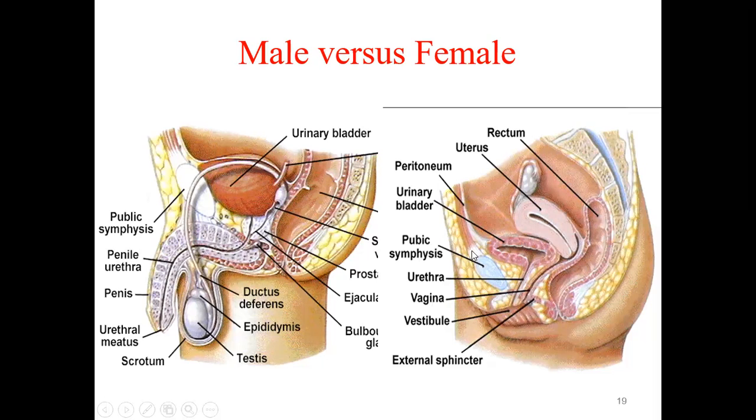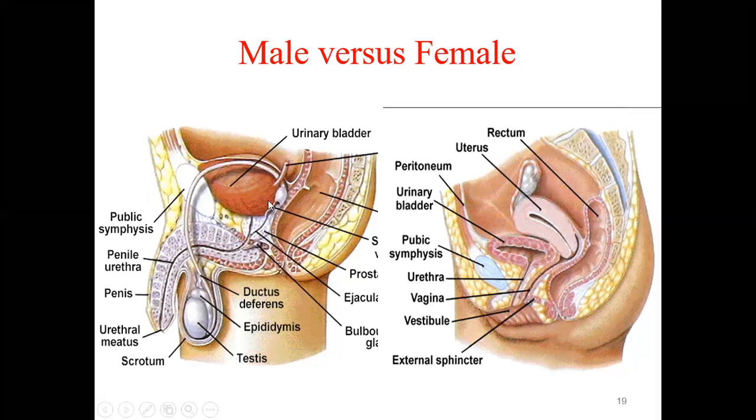Now compare it with the female. So here is the urinary bladder, and it is a straight short tube of only 4 centimeters, and it doesn't pass through any structures. It is a single tube of just 4 centimeters, which will open at the external urethral meatus, just below the clitoris here.